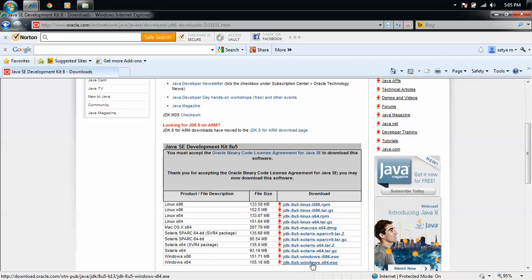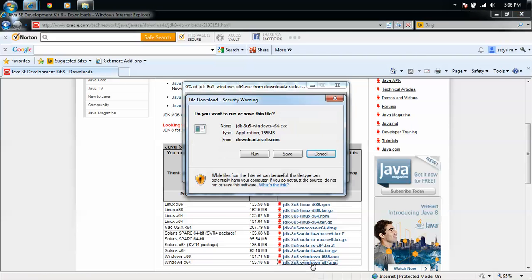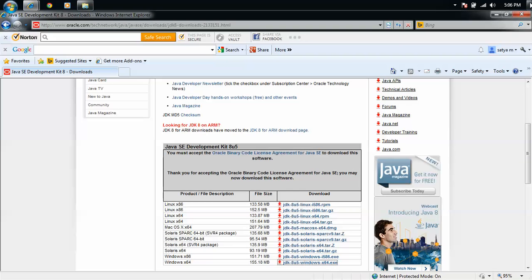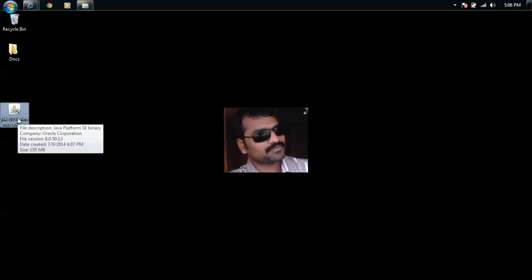Okay, click on this file to download JDK 8 for Windows 64-bit, click on save. No need to save it. Why? Because I have downloaded this file earlier. Cancel this one, and this file is available on the desktop. Double click on this file to install the JDK.